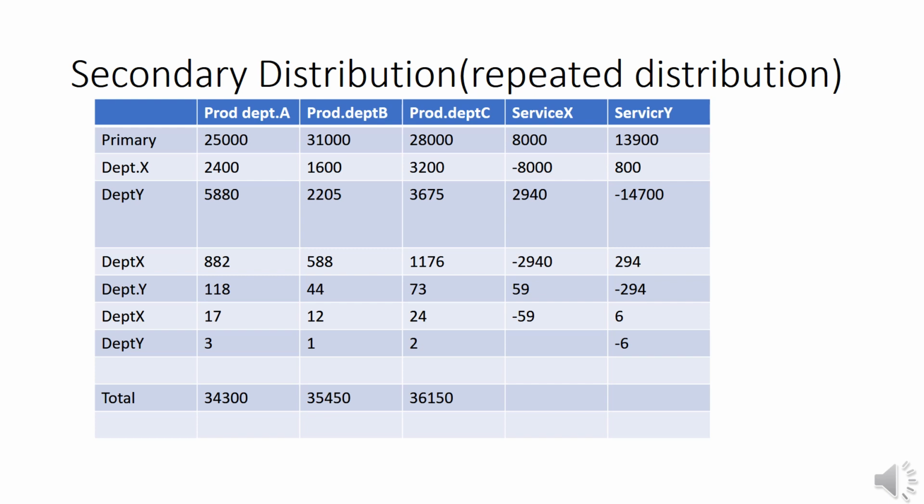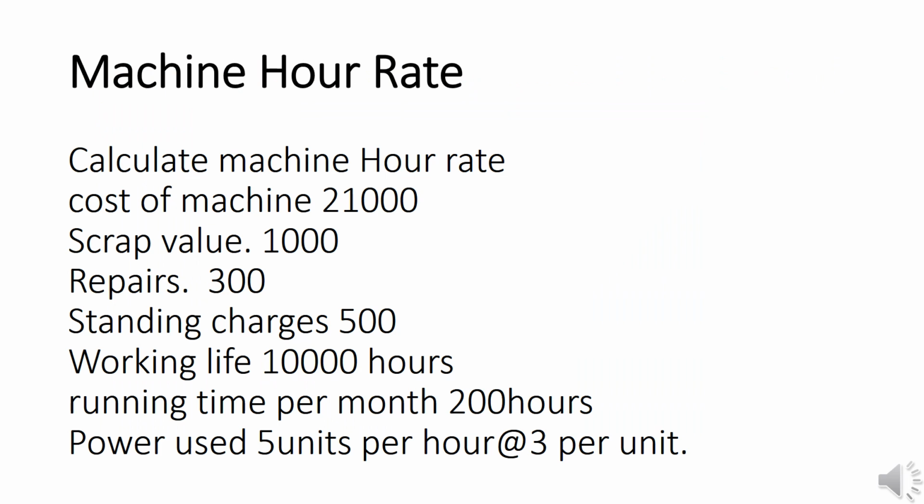Again we distribute this Y into the other three departments only, because it comes to one digit. We need not allocate to the service department when it comes to one digit. That is why it is into the 3 production departments, 3, 1, 2. Then take the total. Here is a problem on apportionment.